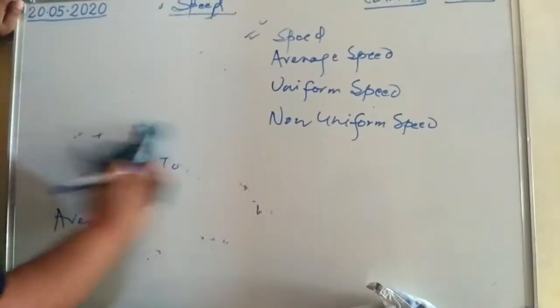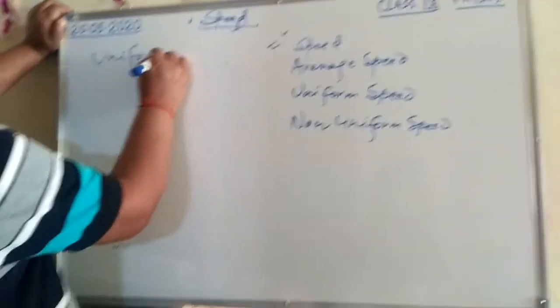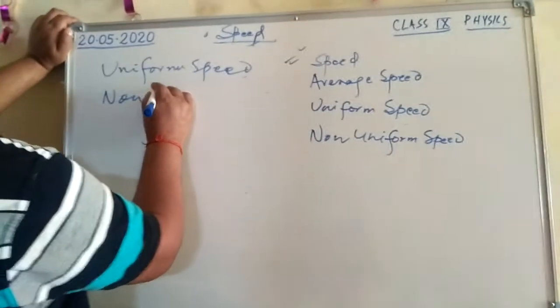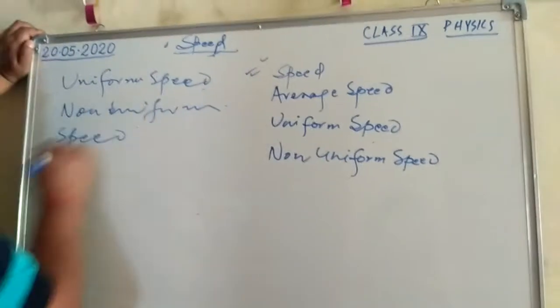Now we can talk about uniform speed or non-uniform speed. Suppose we know the concept of speed. Speed means distance traveled in a unit time interval.